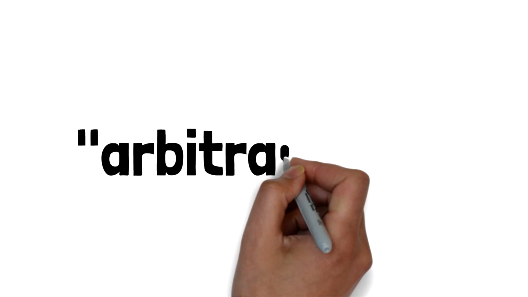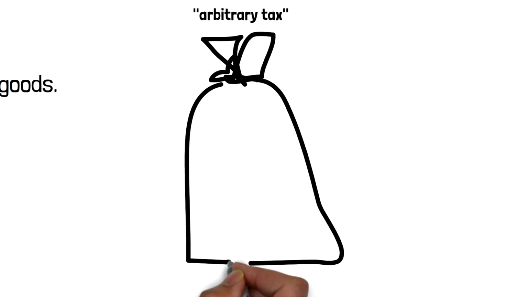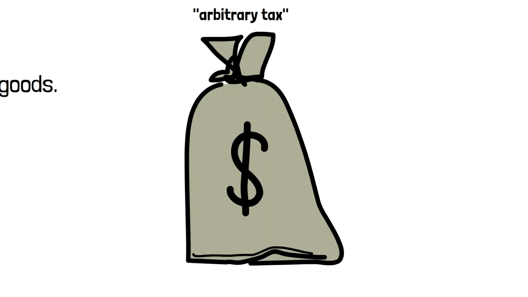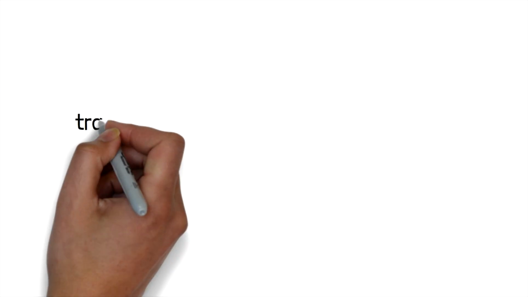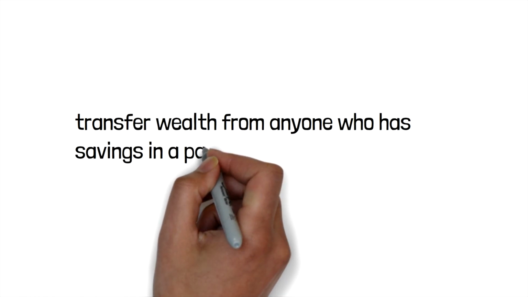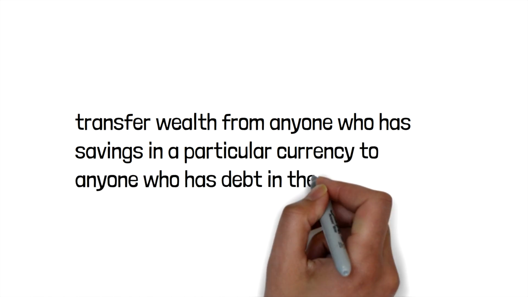Inflation is also called an arbitrary tax because it lessens people's disposable income while affecting them randomly and taking income from one group and giving it to another. Inflation is simply a means to transfer wealth from anyone who has savings in a particular currency to anyone who has debt in the same currency.